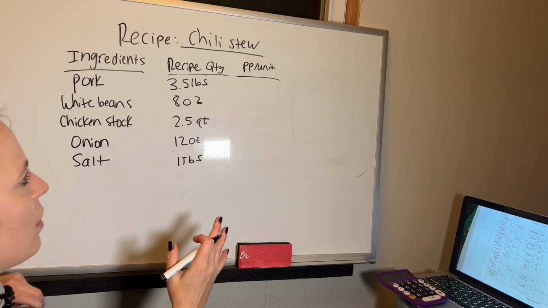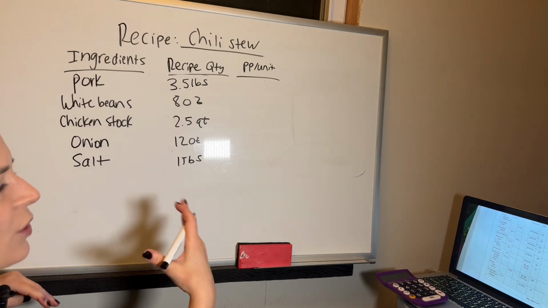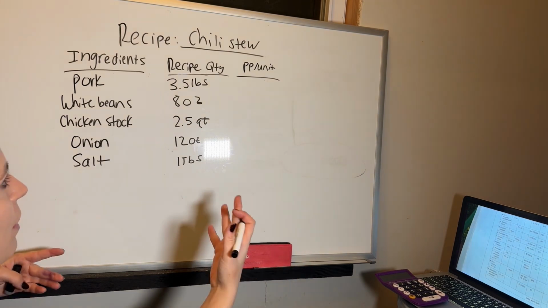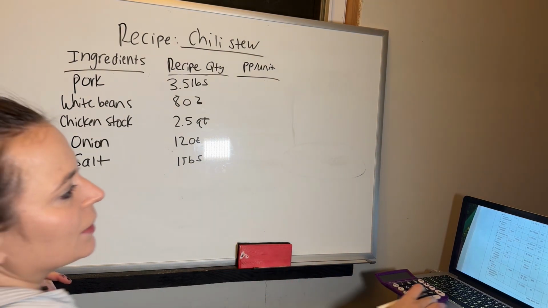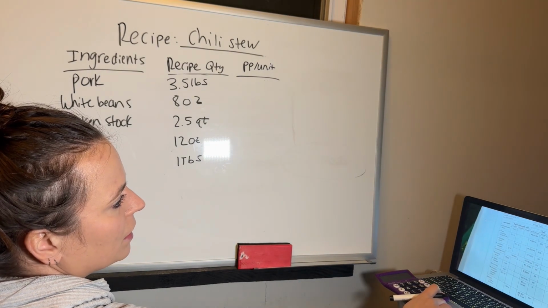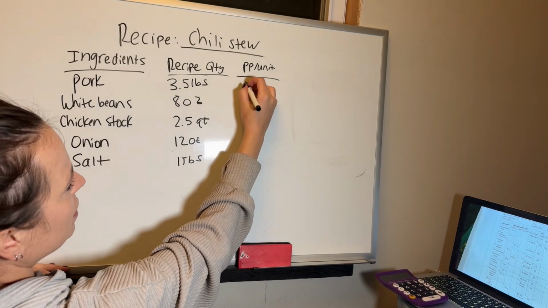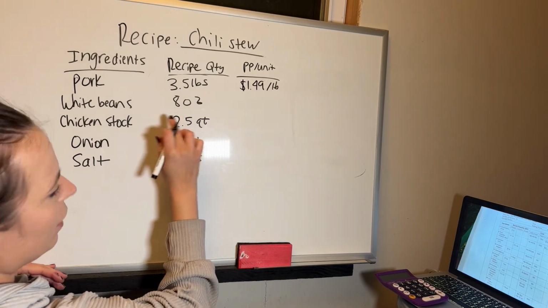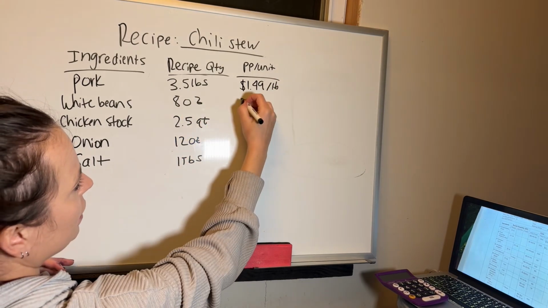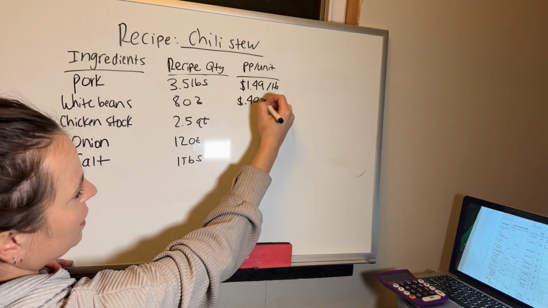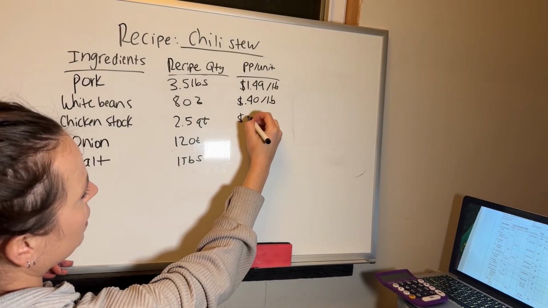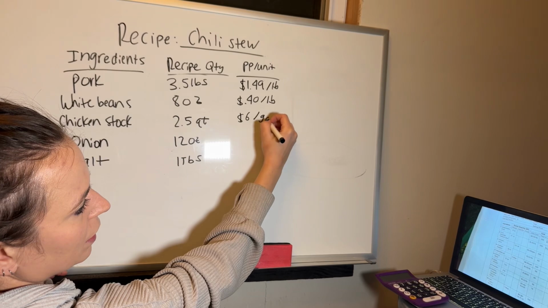Now the next step is we want to understand the actual price for that item. Like if we go to the grocery store and buy the pork, how much did it cost us? Well, with meat it's typically priced per pound, right? So with this example, for the pork it costs $1.49 per pound. For the white beans it is 40 cents per pound. The chicken stock is $6 per gallon.